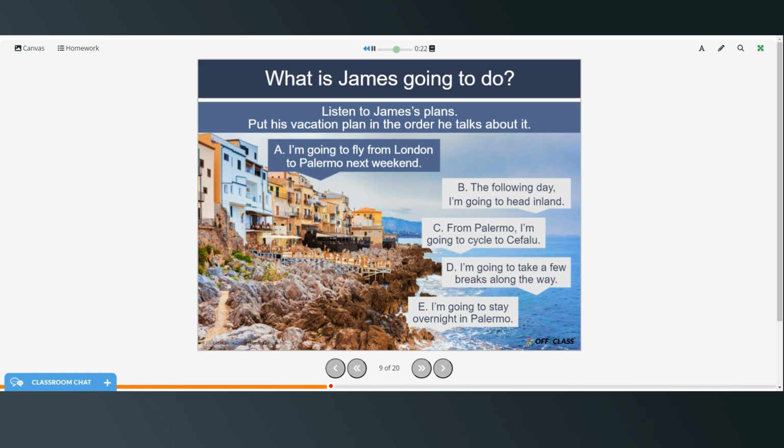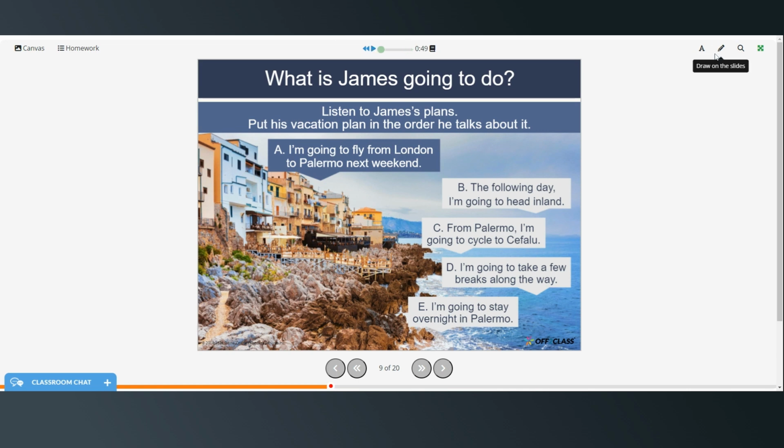From Palermo, I'm going to cycle to Cefalù. It will take about 3 hours to complete the 45-mile ride. The following day, I'm going to head inland. I plan to cycle to Ganji. It's only 32 miles from Cefalù to Ganji, but there are many mountains. I'm going to take a few breaks along the way.